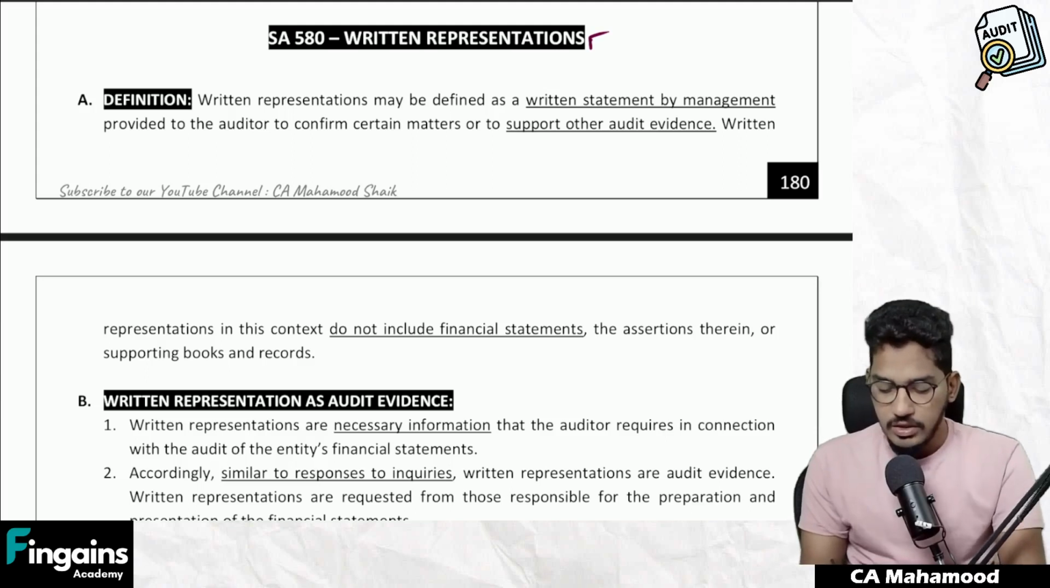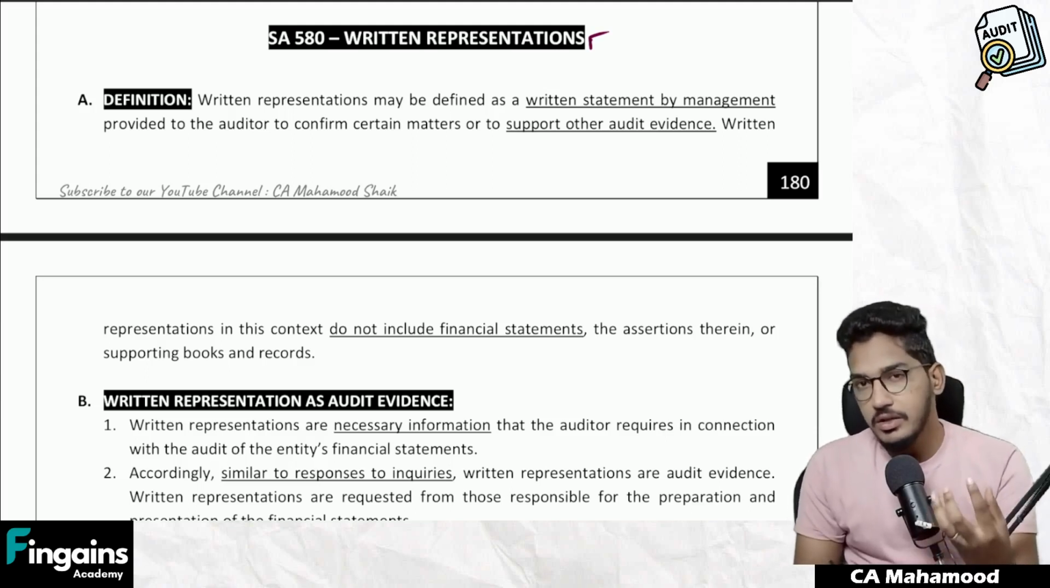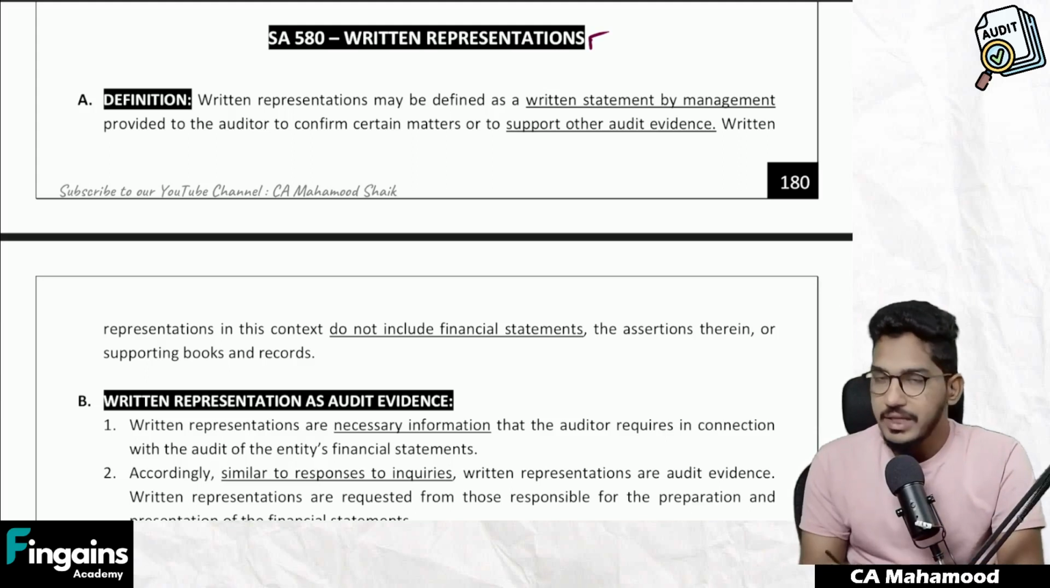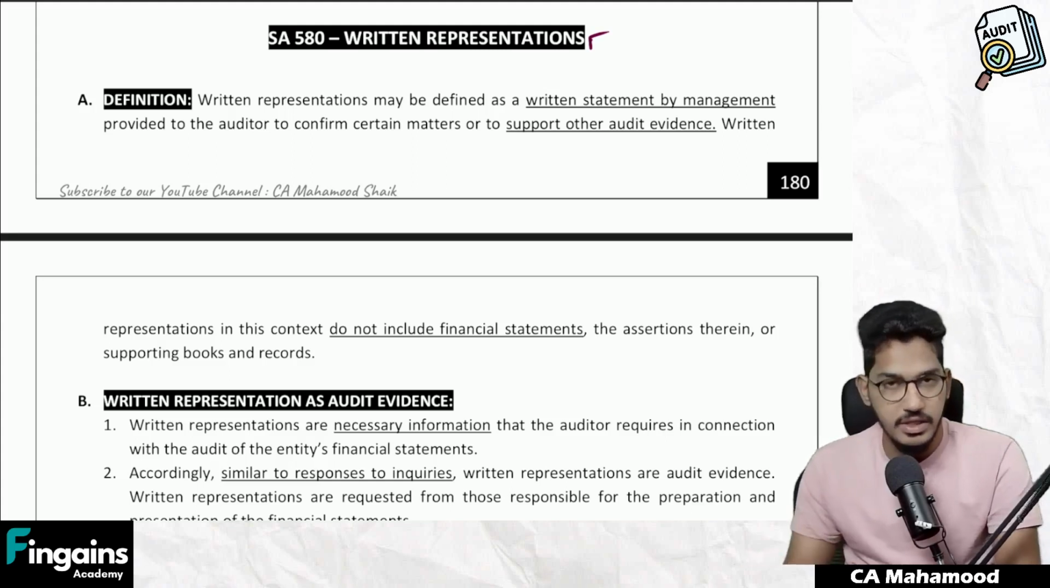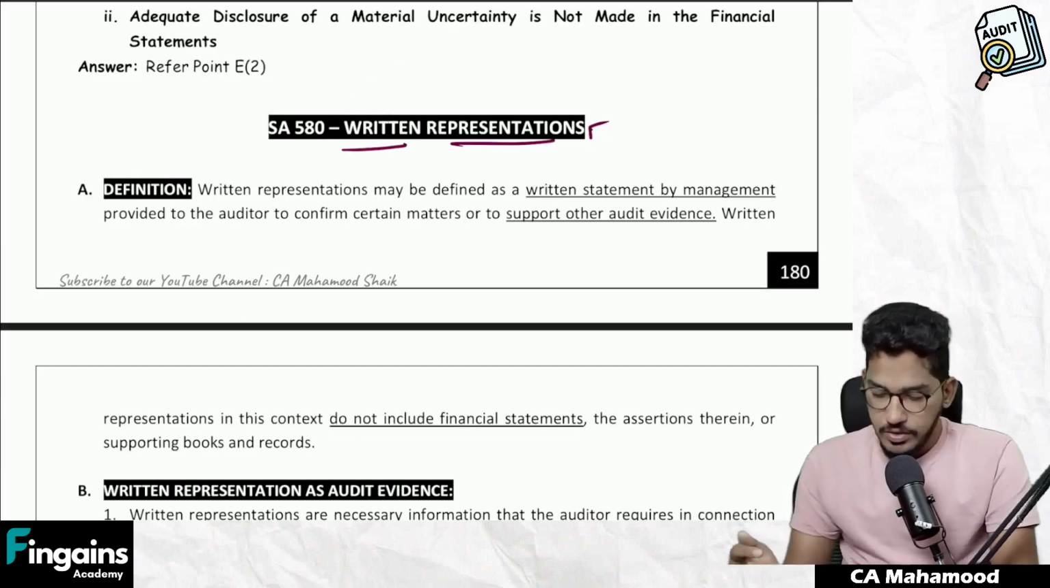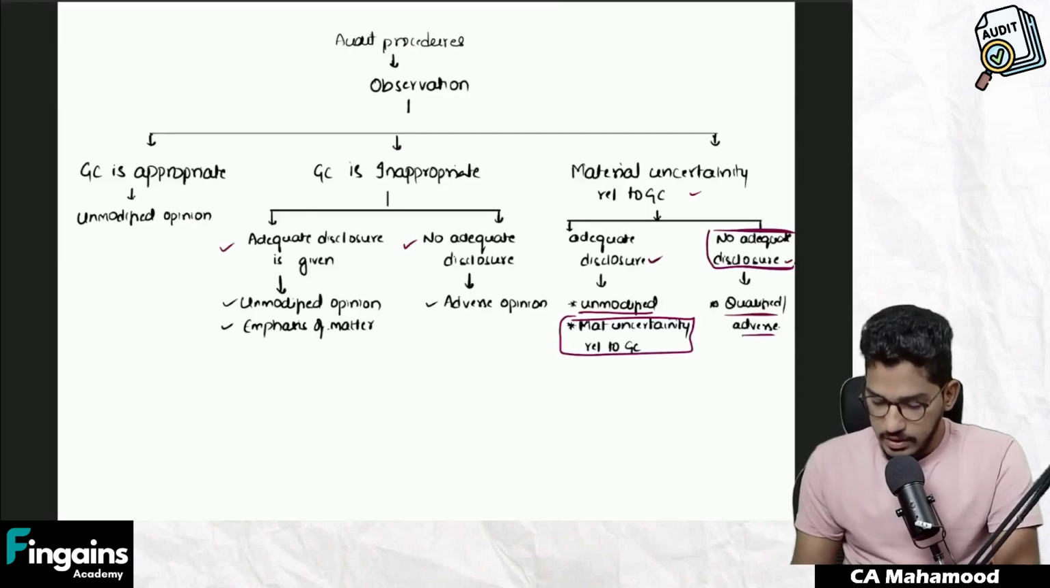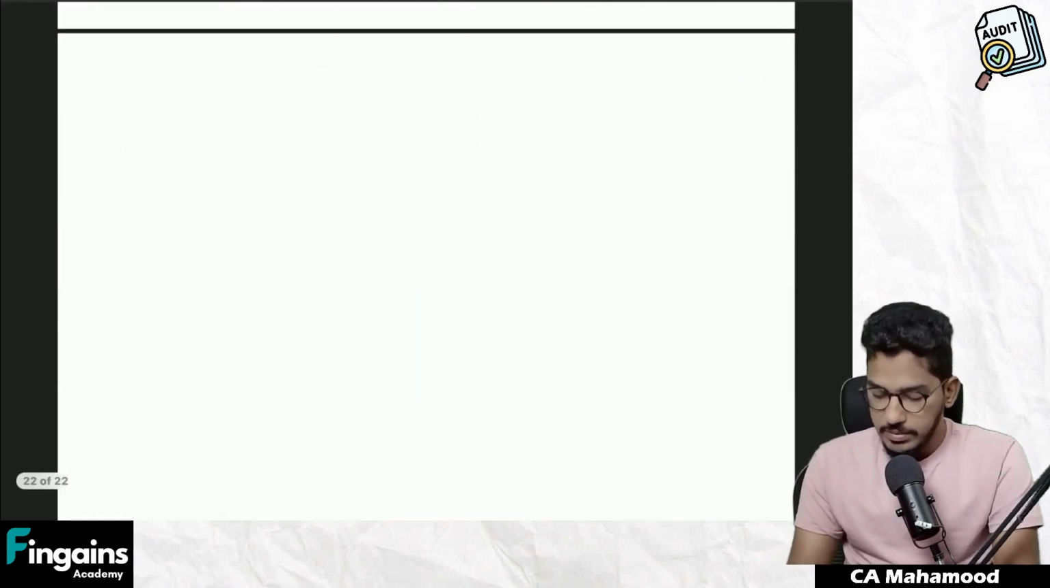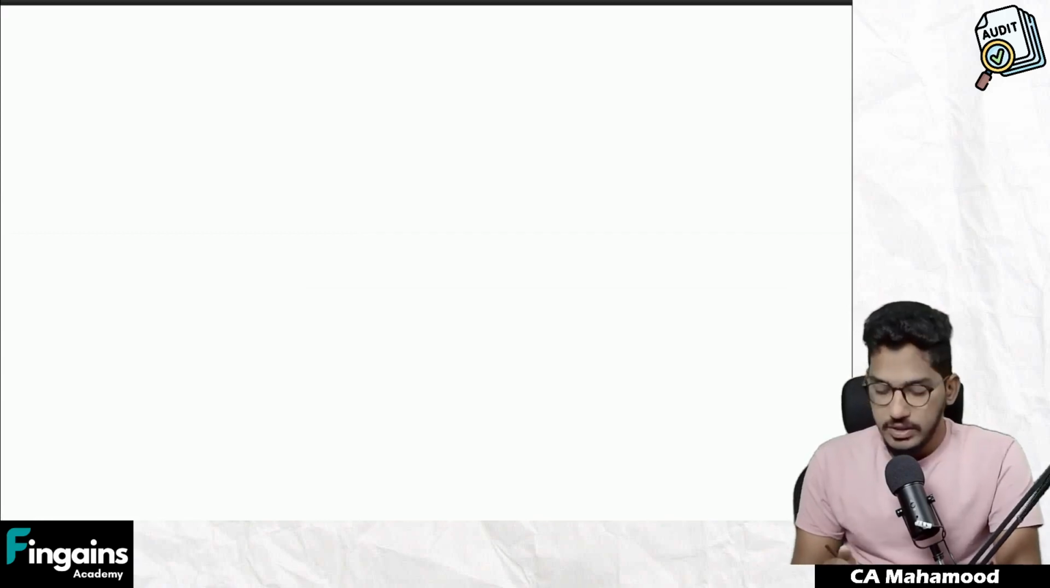So, now before I can start explaining any of the technicalities relating to this written representation, it becomes very much necessary for us to understand what exactly is the meaning of this written representation. Let us try to understand what exactly is the meaning of written representations. So to understand the meaning, see, when I say written representation, it is one of the techniques or methods for obtaining audit evidence.